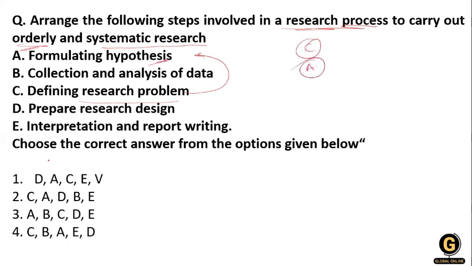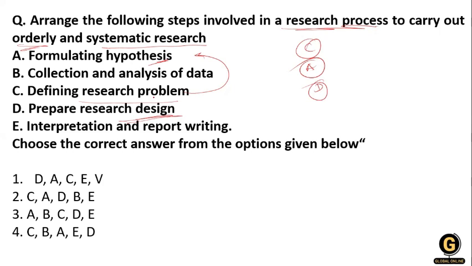After that, we decide which kind of research design we have to use for this hypothesis. So we decide our research design, that is statement D. And after deciding that, we collect the data.